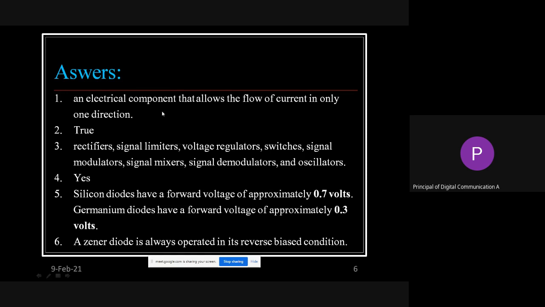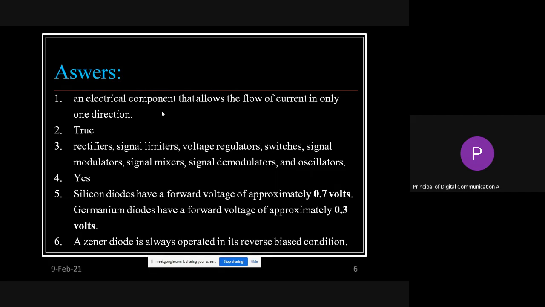So the first question was, what is a diode? It is the electrical component that allows the flow of current in only one direction. So what is the case in a Zener diode? The answer someone has written is that it will work in both modes, that is forward bias and reverse bias.